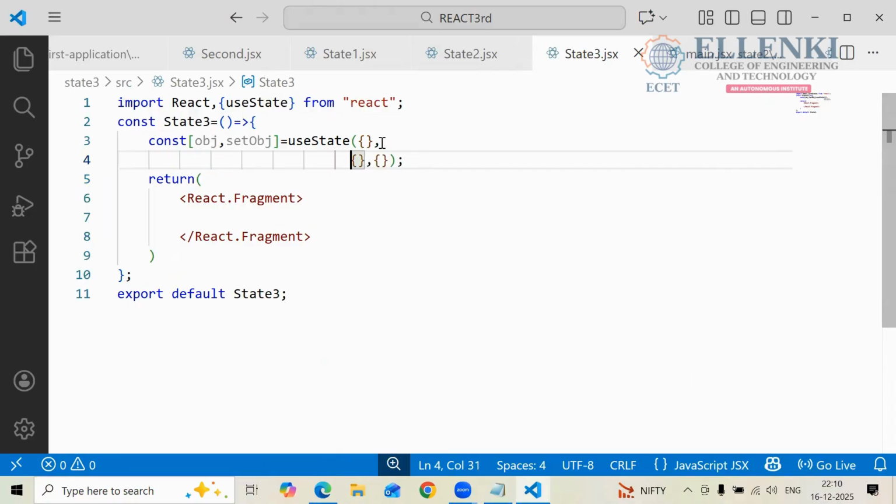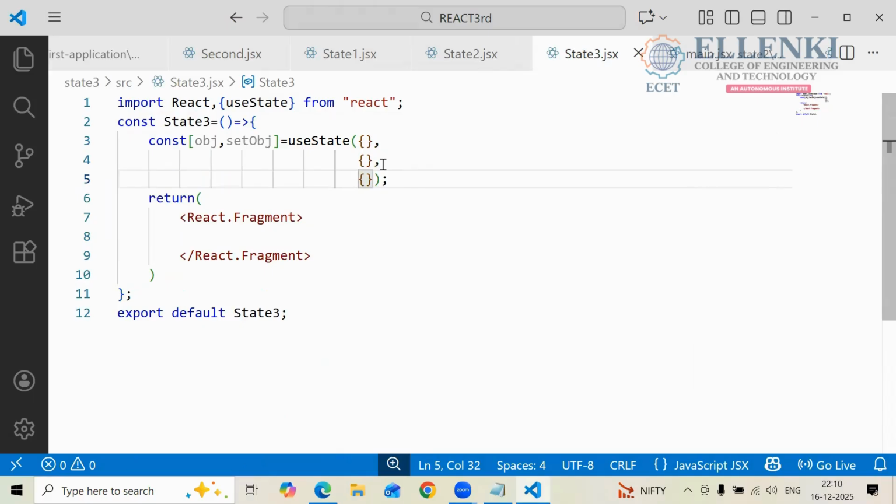Now I am taking the same thing as before. To take the key values, you have to use curly braces. Here I am taking PID, colon, some ID value 1, comma, or semicolon? Comma only, right?